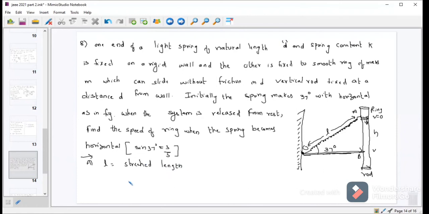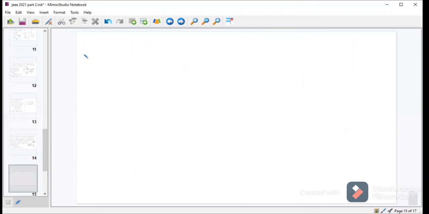From the diagram, this is d. I can write d by L equal to cos 37. Cos 37 is 4 by 5. That implies L can be written as 5 by 4 times of d. Next, stretch equal to y, that is equal to L minus d. L means 5 by 4 d minus d, which is equivalent to d by 4.